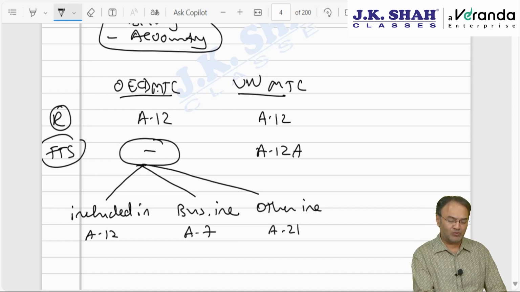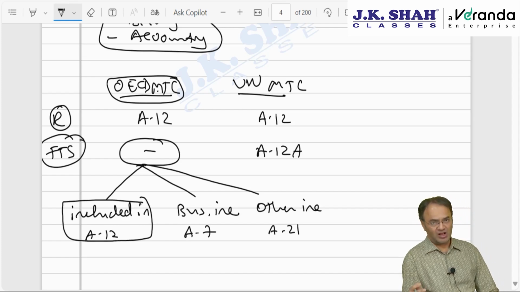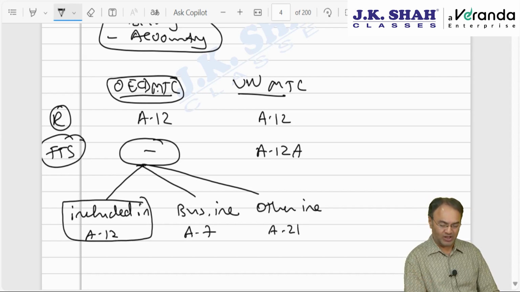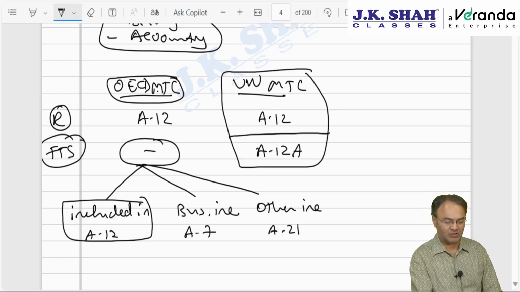So some people who follow the OECD model convention cover FTS in Article 12 itself, and some of them make it fall under Article 7 as business profit, or under Article 21, and then the rules of Article 7 or 21 will apply. In the UN model convention, this problem does not arise because FTS is separately covered in the next article, Article 12A.